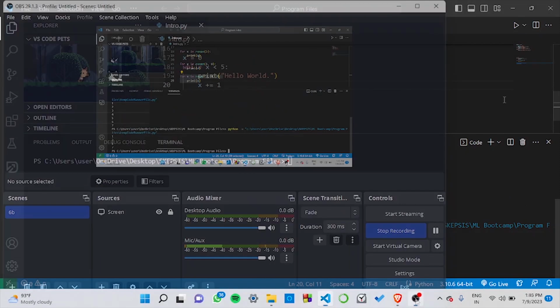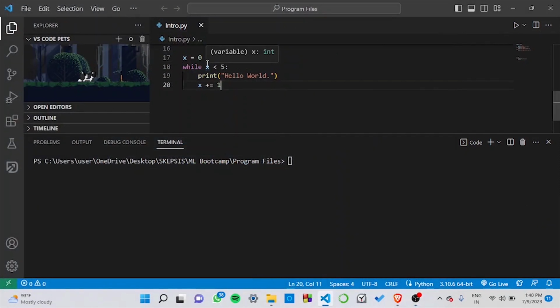Now let's look at an example of a while loop. As I mentioned earlier, we use while loops when we don't know the number of iterations required, whereas we use for loops when we know how many iterations we need. We use a while loop when we have a condition that needs to be met.